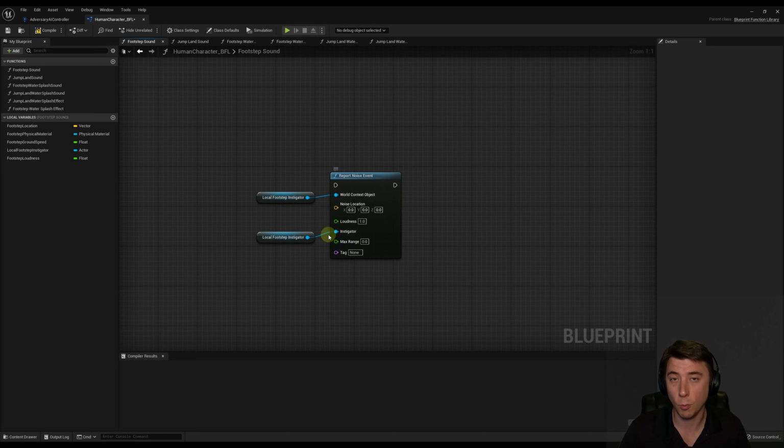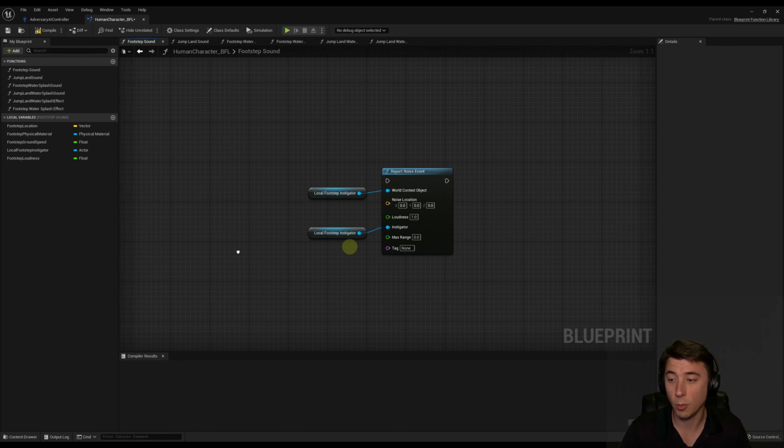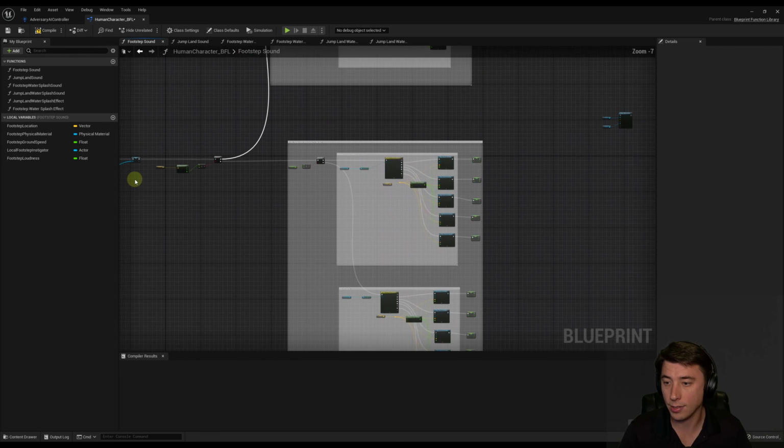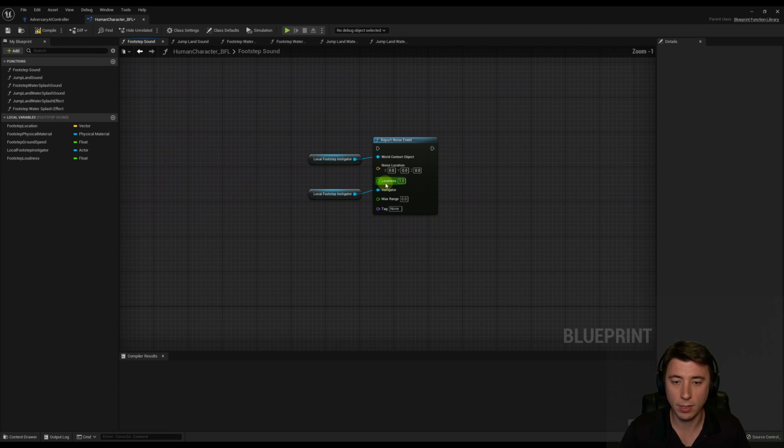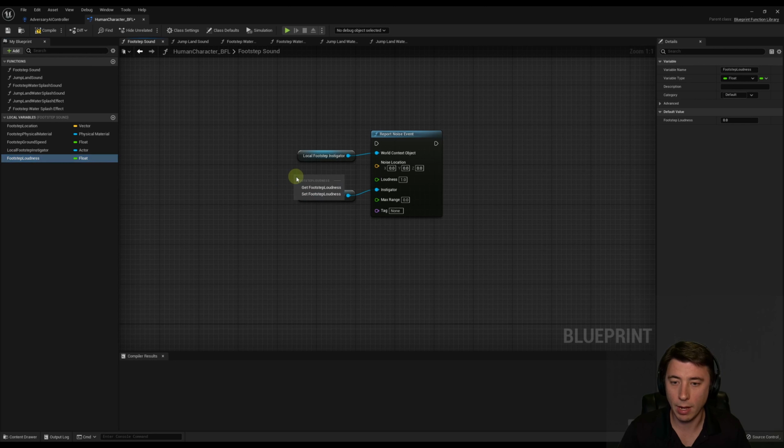And the instigator is what is actually generating this sound. So whatever we pass into this function as the actor right here, that's going to be set as the local instigator. So back to this. So the loudness, we'll get our footstep loudness here, connect that up. And from episode 19, we already have a footstep location. That's going to be our noise location. Connect that up like so.